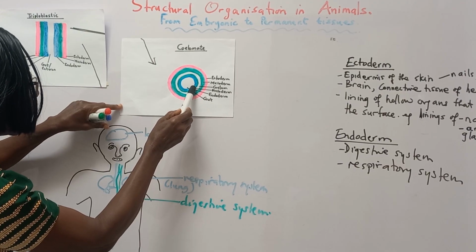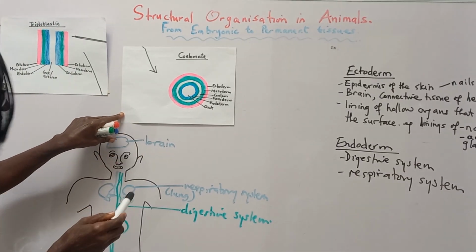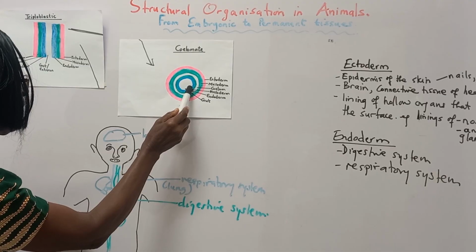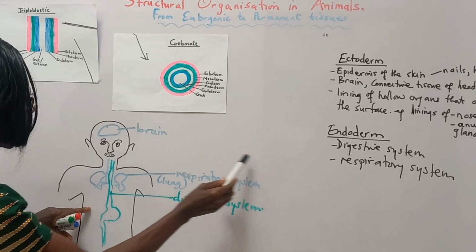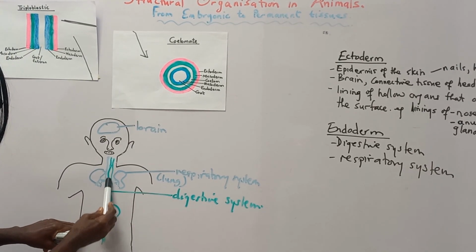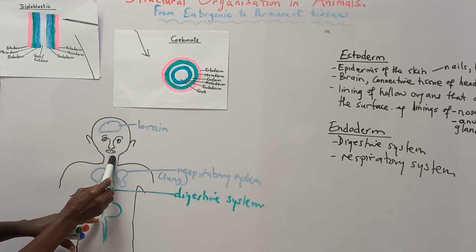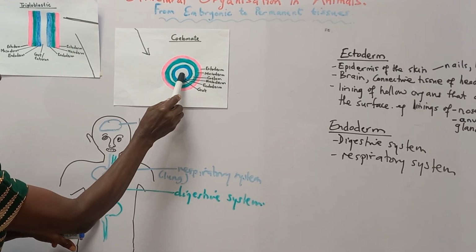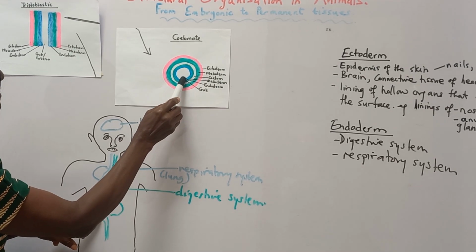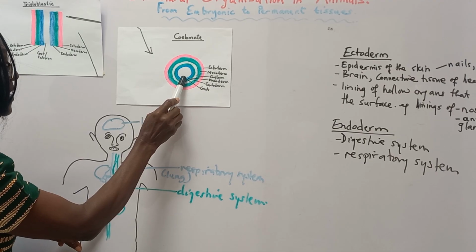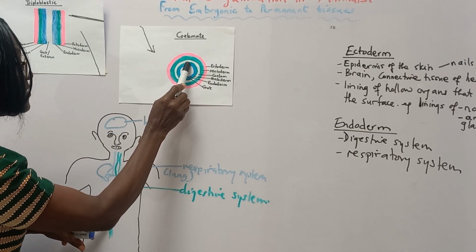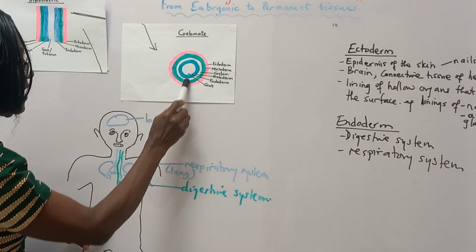The endoderm lines the space, and so you see the endoderm forms the tissue that will end up becoming the digestive system, because here is the gut, and the material that forms it is the endoderm, and the gut will lead to the outside, the mouth and the anus.